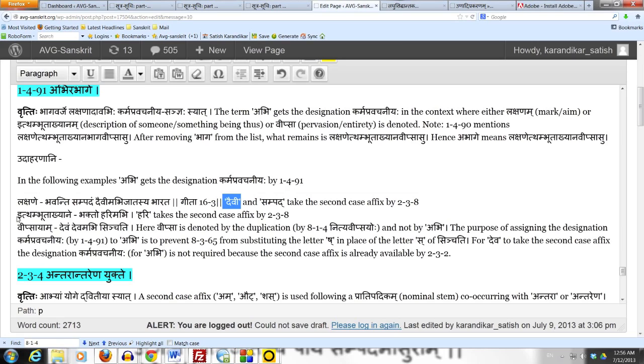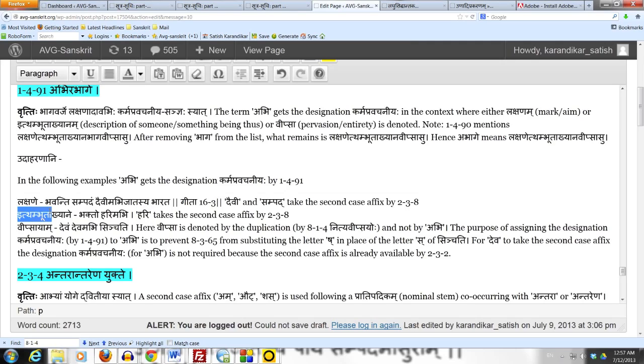The next example here in the sense of Itham Bhutakhyane is essentially the same example we saw when we studied 1490. Only difference is that time we used Prati, Pari or Anu. Here we are using Abhi. So the example is Bhakto Harim Abhi. The Padacheda is Bhaktaha Harim Abhi. Someone is a devotee and the topic of his devotion is Lord Vishnu, Hari. So it tells us what kind of a devotee this person is.